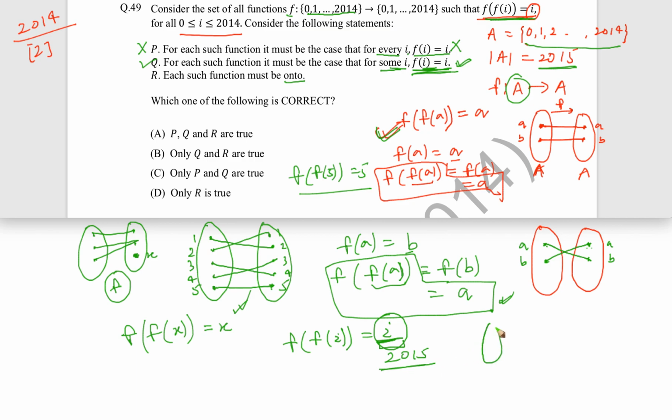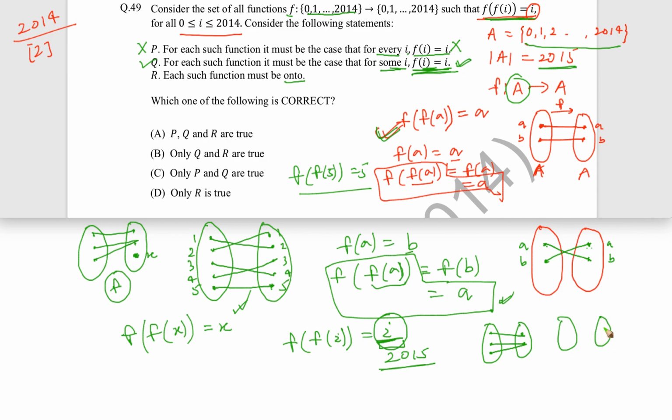However, as per the definition of the function, you know that if you need 2 images, at least there should be 2 pre-images, right? In fact, there can be more than 2 pre-images, but it cannot be less than that. So you can have 3 elements which are mapping to 2 elements, but you cannot have less than that.